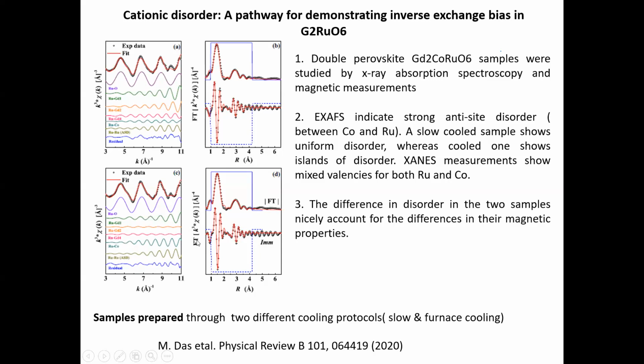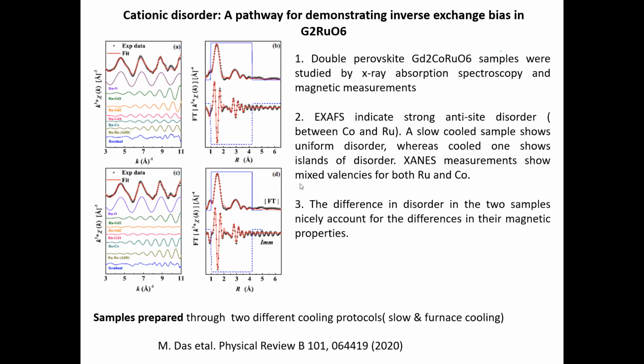So there are two types of compounds here, Gd2CoRuO6. And what is the change in this compound? One is a slow cooled sample, which shows basically uniform disorder, whereas the quench cooled one shows islands of disorder. And XANES measurements show mixed valences for both Ru and Co. This was again done by recording different standards for Ru and Co of different oxidation states, and from there we got the percentage composition.